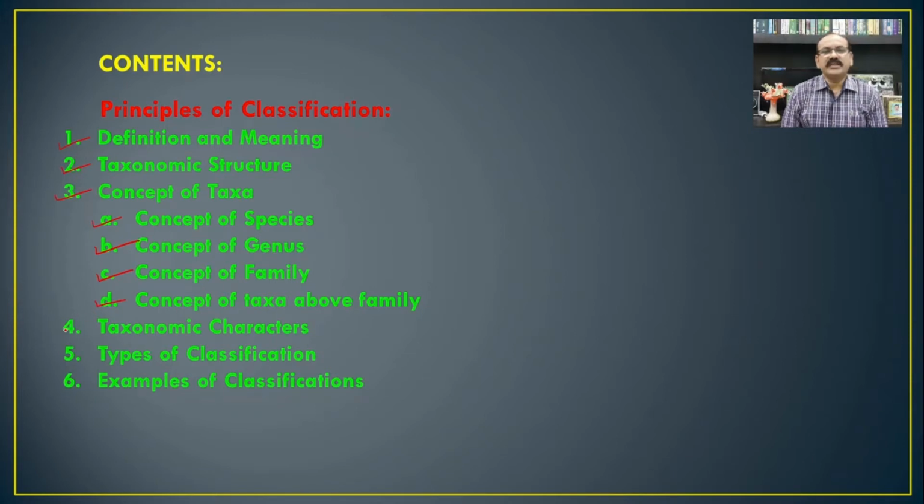In addition to this, we will also see the taxonomic characters which are important in the classification of the organisms, then types of classification and some examples of the classification. And the detailed classification we will see in the upcoming classes, which are included in the syllabi of the UG and PG from different Indian universities.